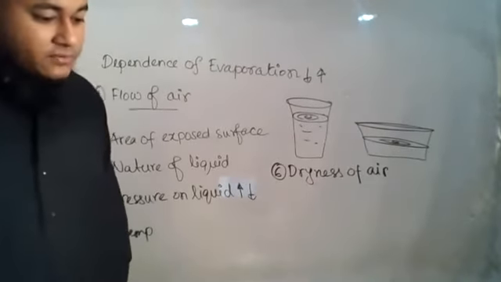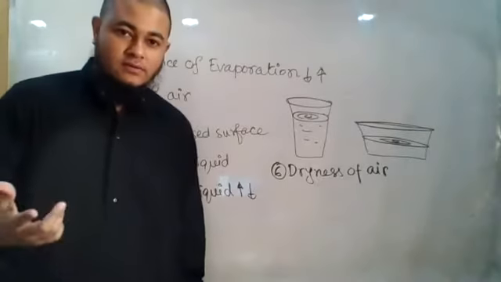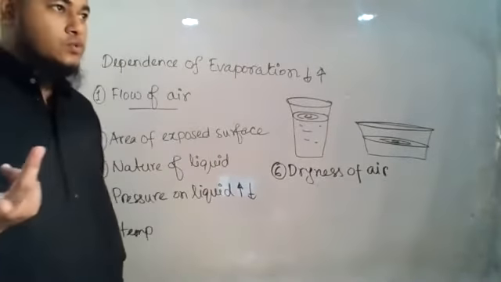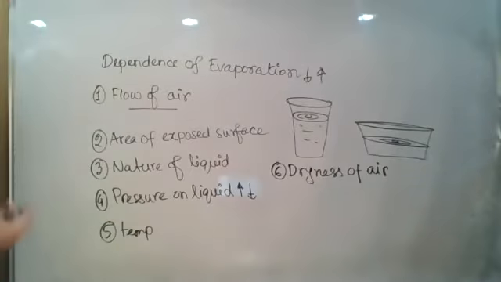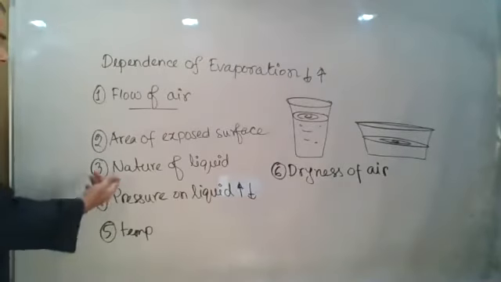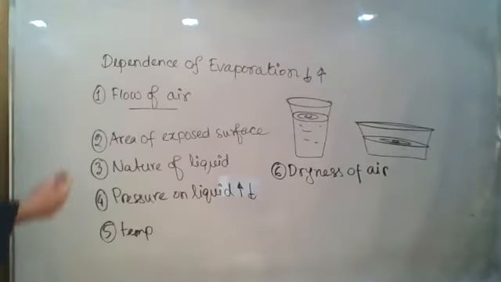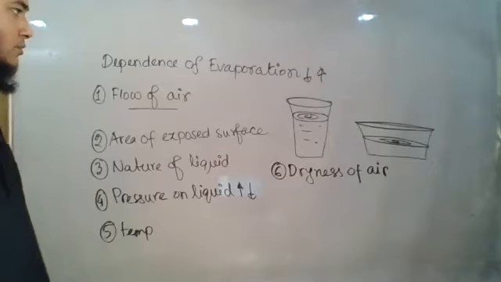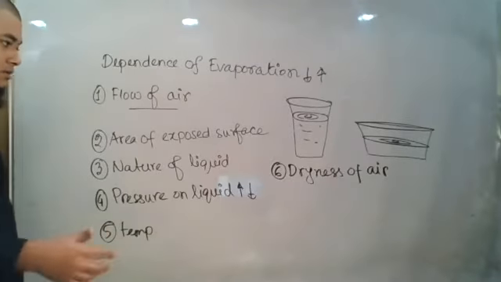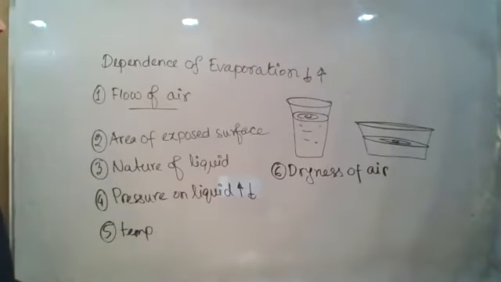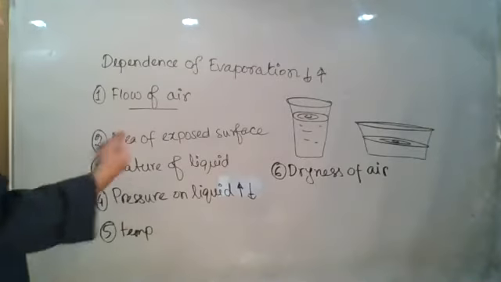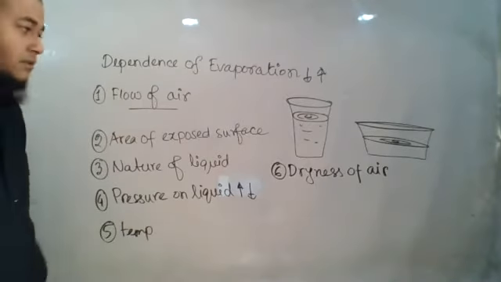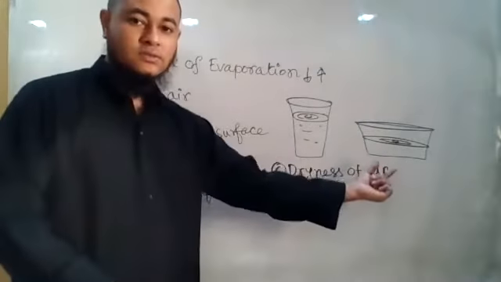So if you understand it, then you can write it. Okay. Just 1 or 2 lines. If you are asked to explain how area of exposed surface decides whether the evaporation will be higher or lower, or the question might be, explain why area of exposed surface is a factor of evaporation, then you may explain with a figure like this.